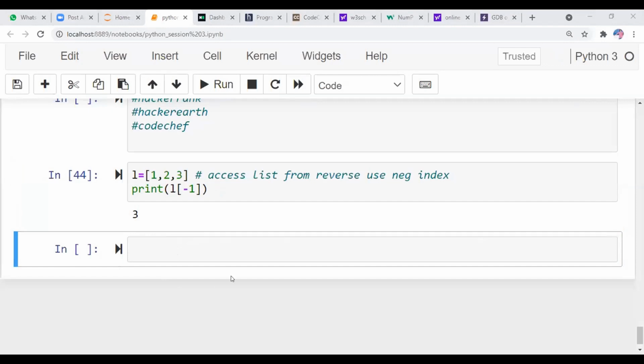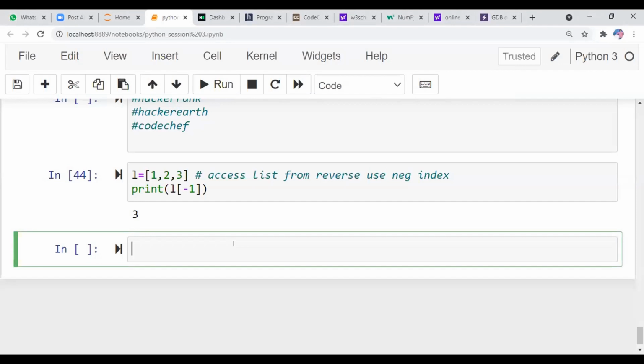Once again, explain the slicing topic with negative indexing, as he has already done it. Okay. Ajay, he wants me to explain the slicing index from negative again. Yes, sure. Okay, I will show you.